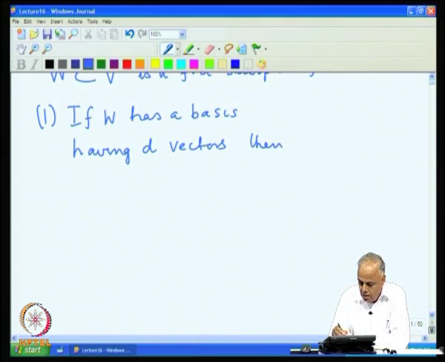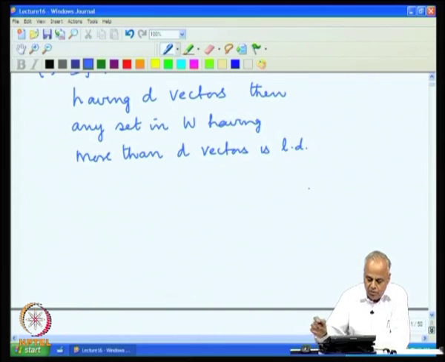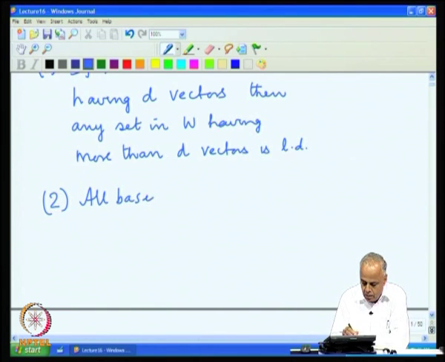Then any set in W having more than D vectors is linearly dependent. Now, using this fact, we established that all bases for W must be finite.